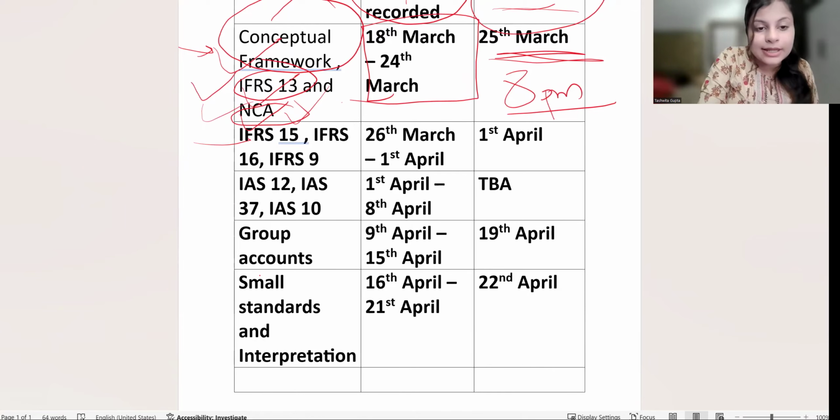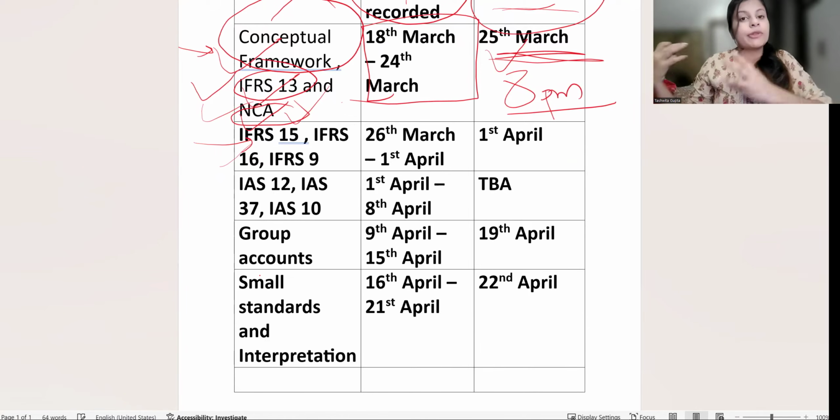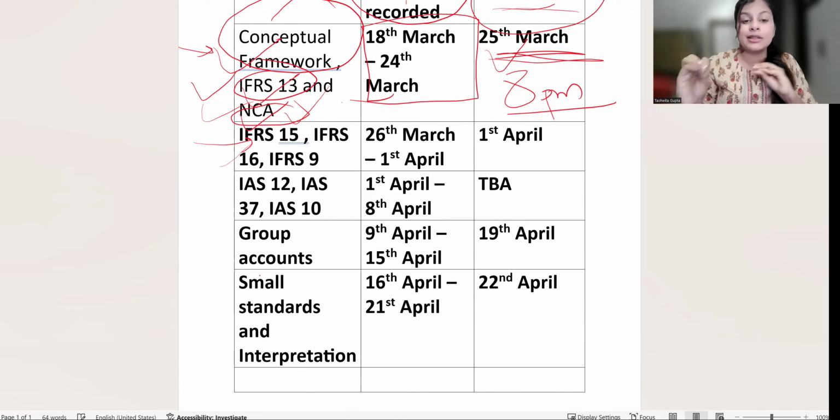I'll teach you these. On this date, I will give you the introduction to these areas because I know that from the next day you are going to do it from the recordings. So I'll just tell you that, okay, this is there in revenue, these are the subtopics in leases, and this is the subtopic in financial instruments. So from tomorrow onwards, you can start watching their lectures.